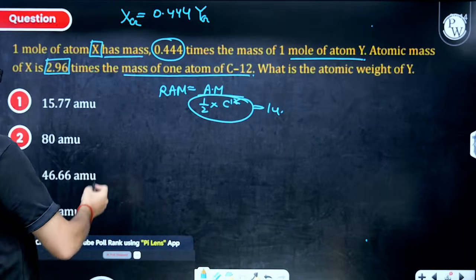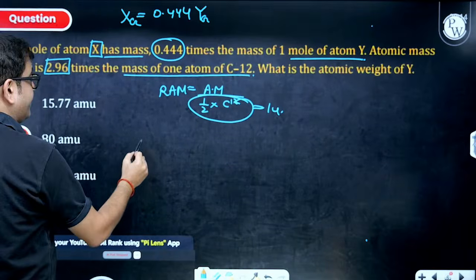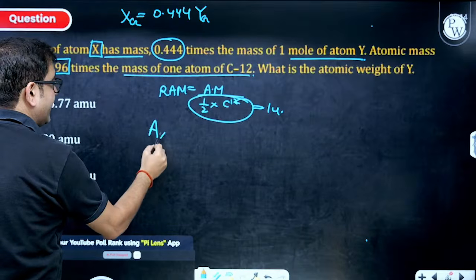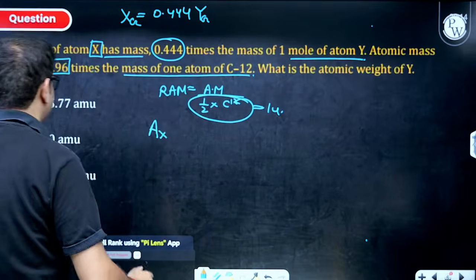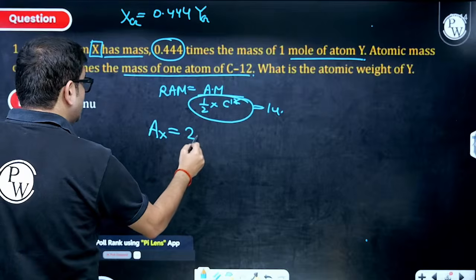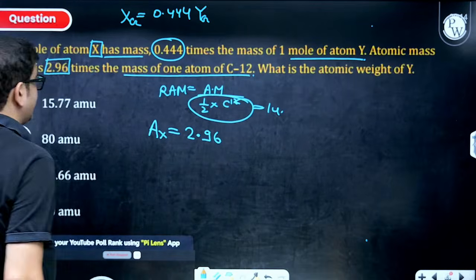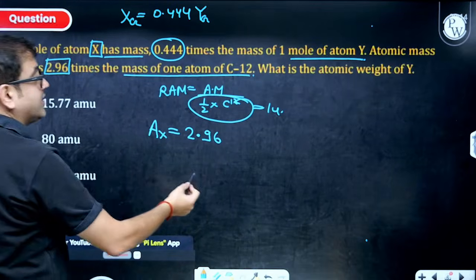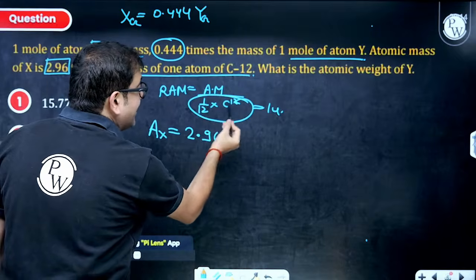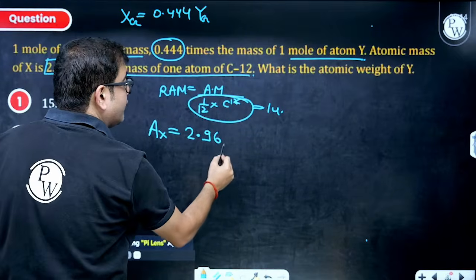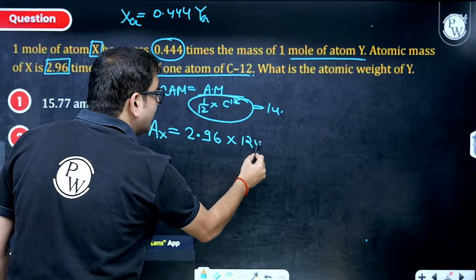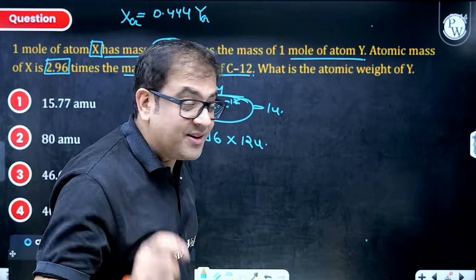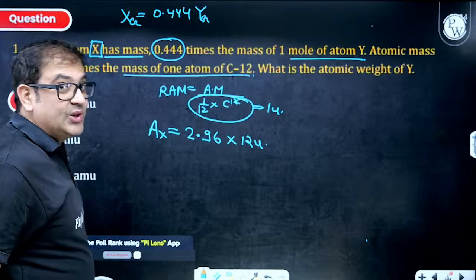It is saying that atomic mass of X, as in mass of 1 atom of X, is equal to 2.96 times mass of 1 atom of C12. So if 1 by 12 into mass of 1 atom is U, then mass of 1 atom of C12 is definitely 12U.